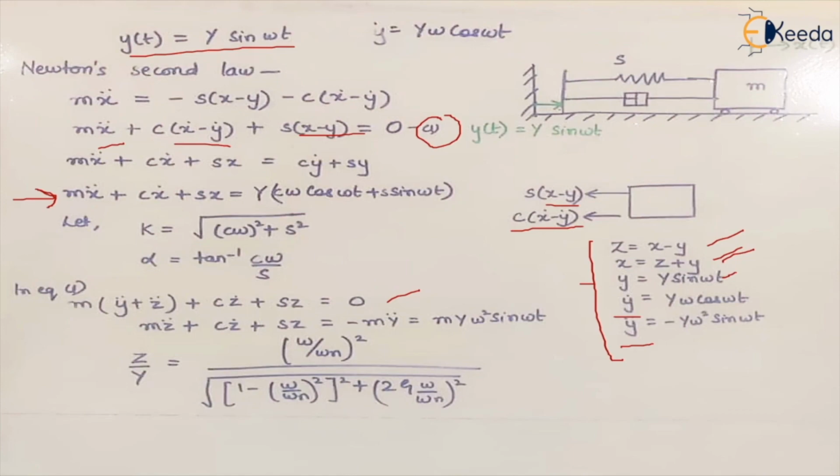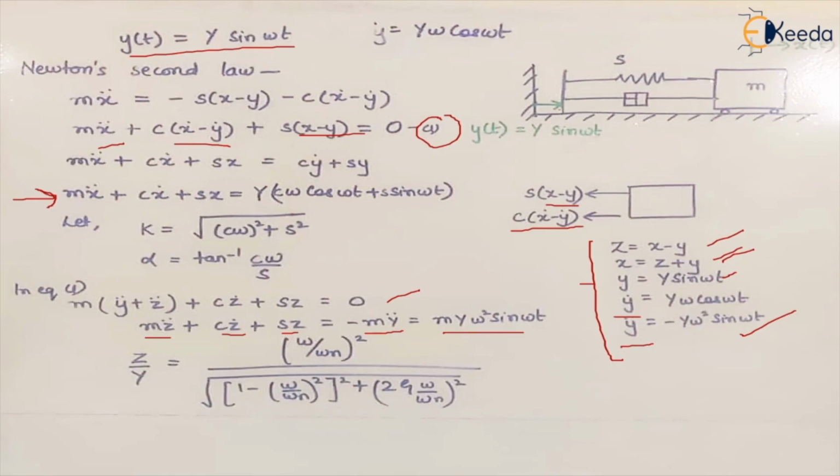Now we open this bracket and take the y factor to the other side. So the equation becomes m z double dot plus c z dot plus s z is equal to minus m y double dot. And what is y double dot? This. So minus minus becomes plus. So we get the value, which is m Y omega square sine omega t.